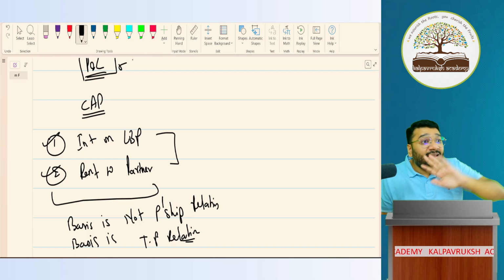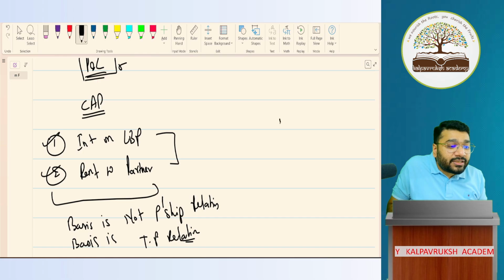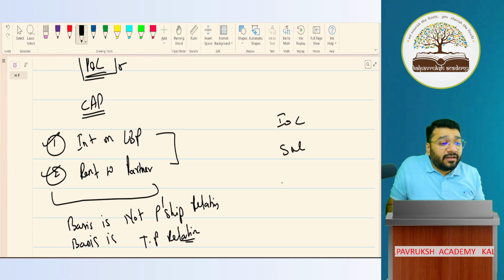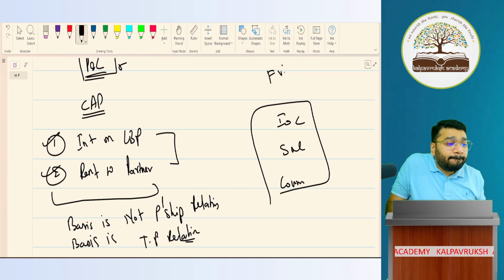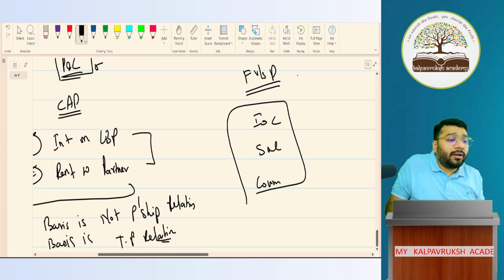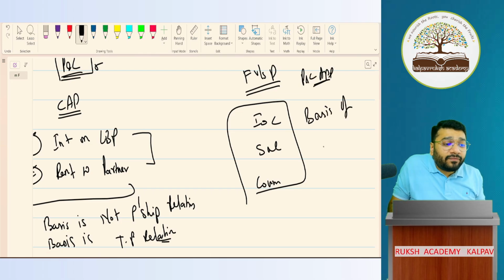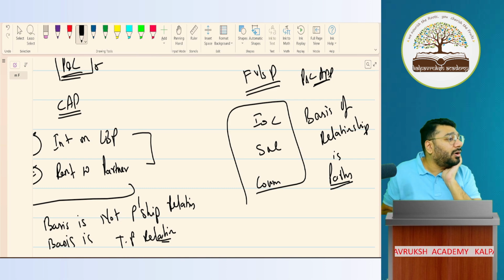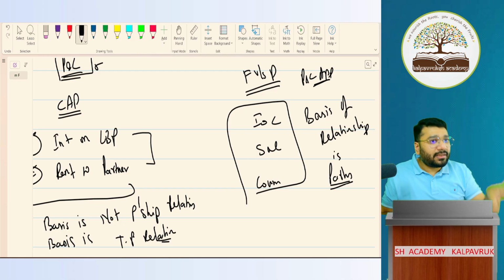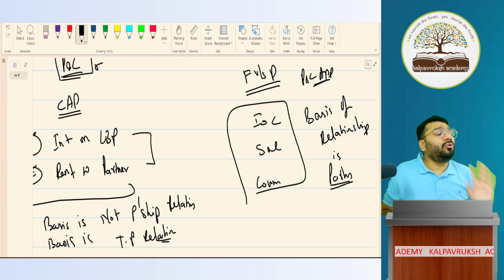Except these two, every other transaction, whether you take interest on capital, salary, or commission, is a transaction between the firm and the partner. This will go to your P&L appropriation only. Why? Because the basis of relationship is partnership. That is, they have a principal and agent relationship. Got it? Not got it? I'm 100% sure. Still, if you have discomfort and doubt in mind, you have to give me some more time to give clarity. Today, I'm only explaining a few parts here and there.